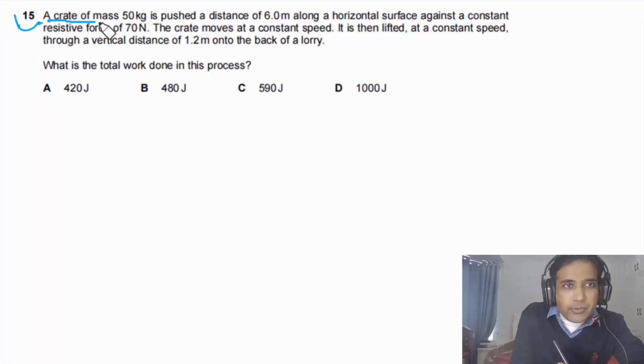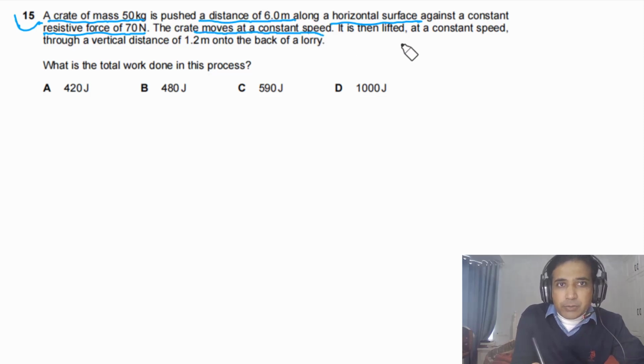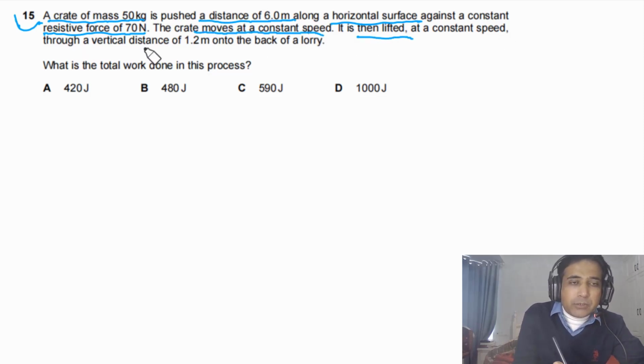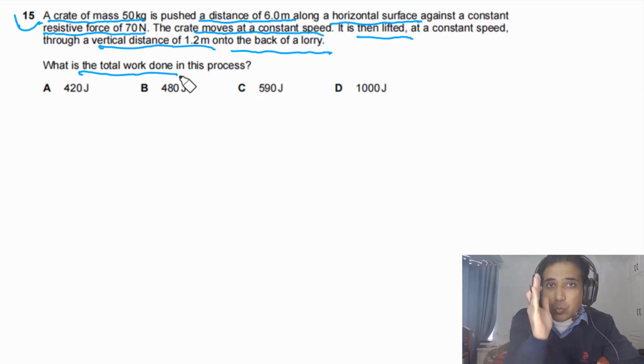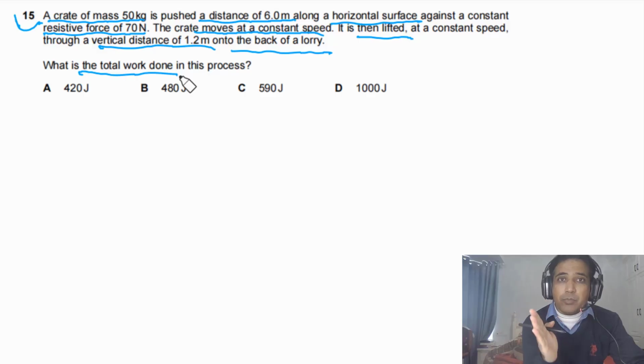Question 15 says a crate of mass 50 kg is pushed a distance of 6.0 meters along a horizontal surface against a constant resistive force of 70 newtons. The crate moves at a constant speed. It is then lifted at a constant speed through a vertical distance of 1.2 meters onto the back of a lorry. What is the total work done in this process? Means, what is the total work done by the person in this process. So this is a better way to say it: total work done by the force applied by the person.